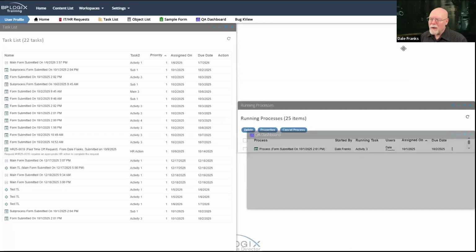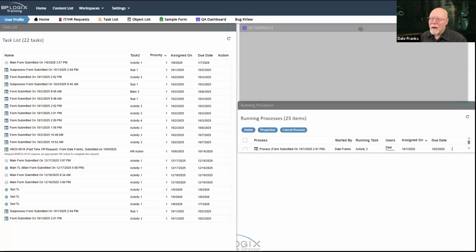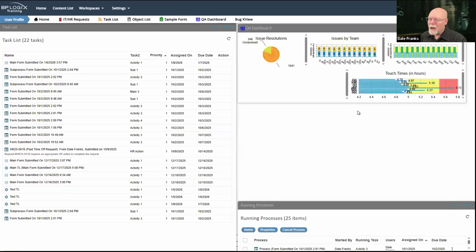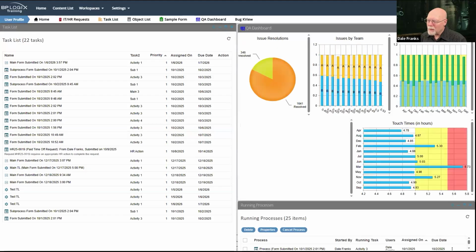I could just move it like this and pull this down here. And then I could make this workspace, well, let me go to the corner here, and I can make this workspace bigger. And okay, this is cool. And this is now my workspace. I have taken and configured it and customized it so it shows me what I want to see.